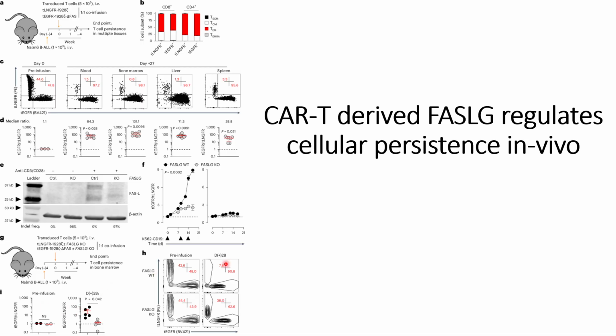So this altogether indicates that the CAR T cells trigger FASL signaling pathways once they get activated, and that can affect cellular persistence in vivo. That is what they concluded from the results presented in this figure.